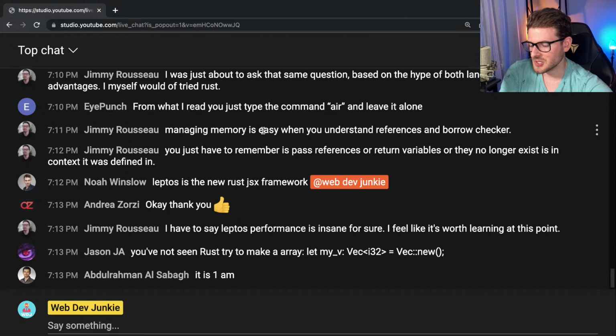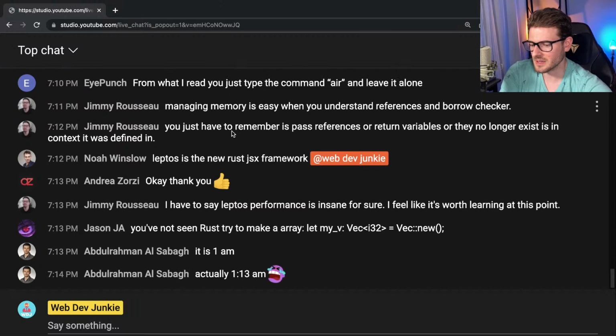Managing memory is easy when you understand references and the borrow checker. I feel like this statement is coming from a C developer or something, because I don't think managing memory is easy. Maybe it is, and I just have never really learned it. But it's one of those things I don't want to worry about, right? I would rather have a garbage collector take care of it, so there's one less thing I have to worry about as a developer. And most of these garbage collectors are pretty quick, right? You don't really notice that big of an issue with it cleaning up your code, unless you're building a game, then you might see some stuttering.